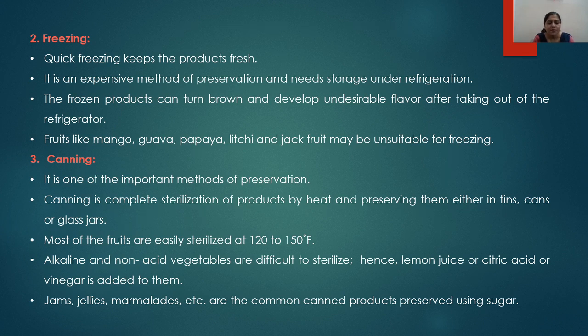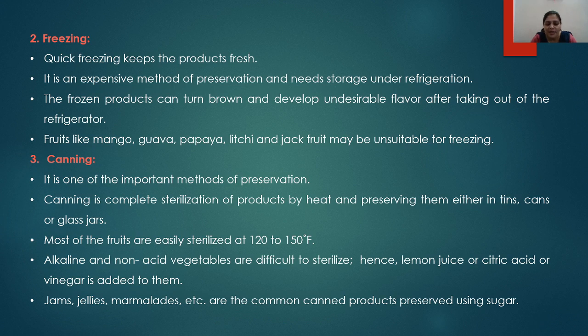The third method is canning. Canning is one of the important methods of preservation. Canning is nothing but the complete sterilization of products by heating and preserving them in airtight containers or glass jars. Most of the fruits can be easily sterilized at 120 to 150 degrees Fahrenheit.